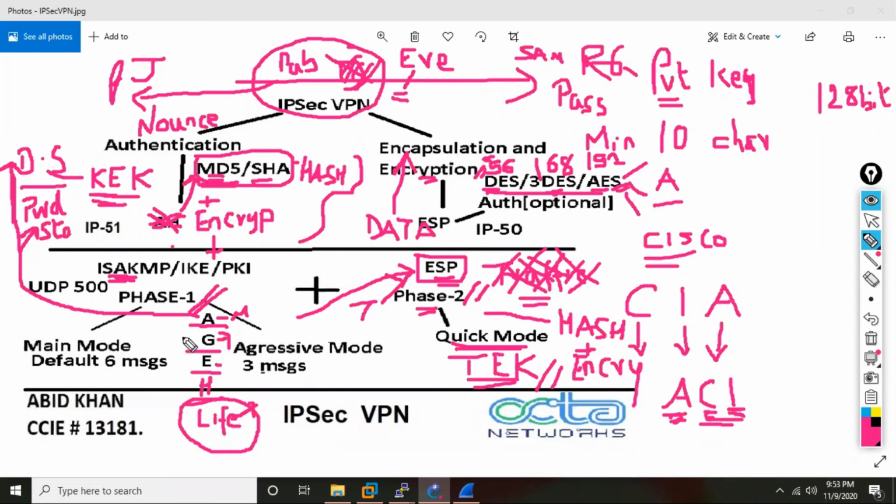And in this phase one also there are of course some default things. Please understand, I will show you that for Diffie-Hellman there is some default, there is also some default encryption, some default hashing. So in the exam, if they say use default values for all these parameters, then you have to use the default parameters only. And those default parameters can be weak also.